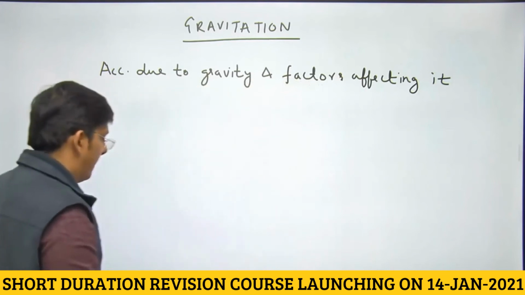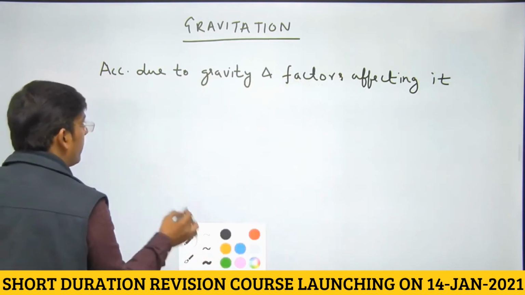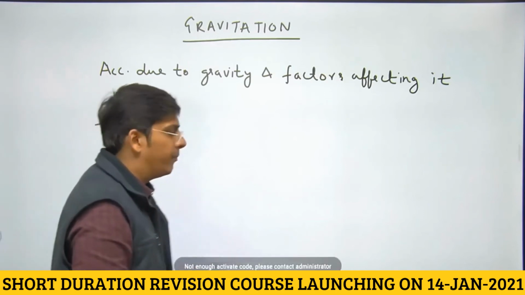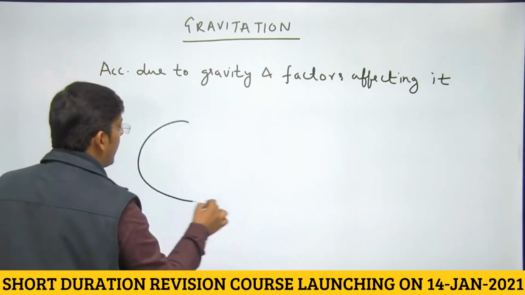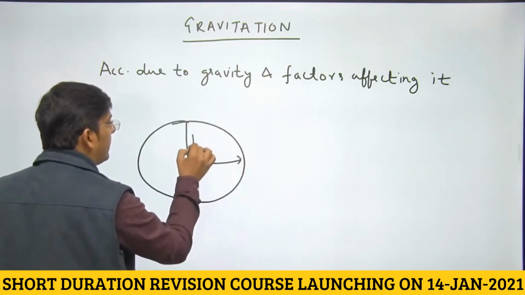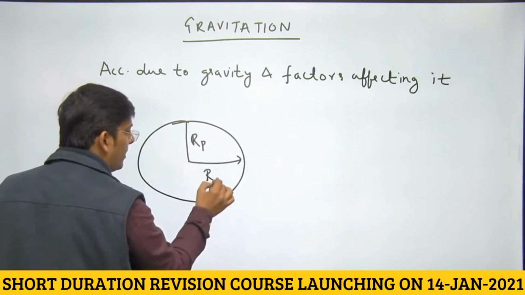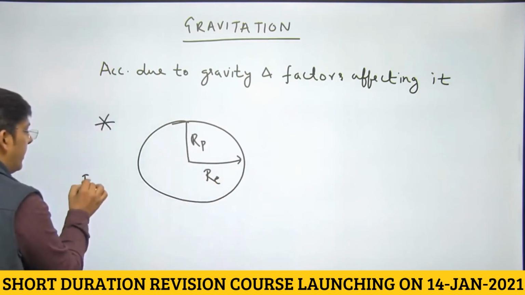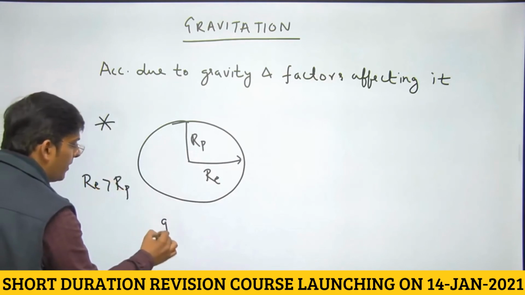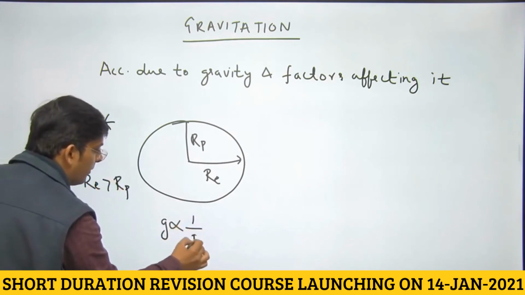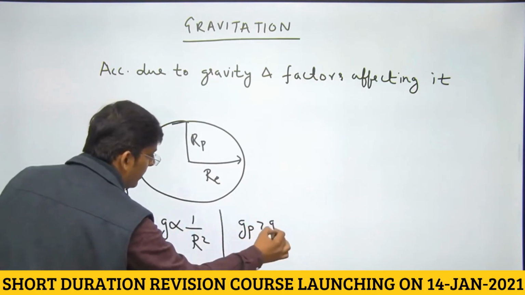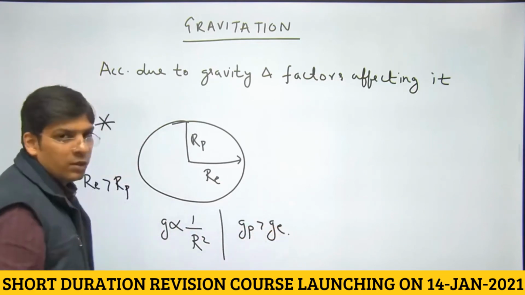Right, now the last factor that is affecting acceleration due to gravity is the shape of Earth. Dear students, it is slightly flat at the poles, the equatorial radius being greater than the polar radius by 21 kilometers. So obviously acceleration due to gravity is inversely proportional to r square, so it is going to be greater at the poles than at the equator. This is all about the shape of Earth.